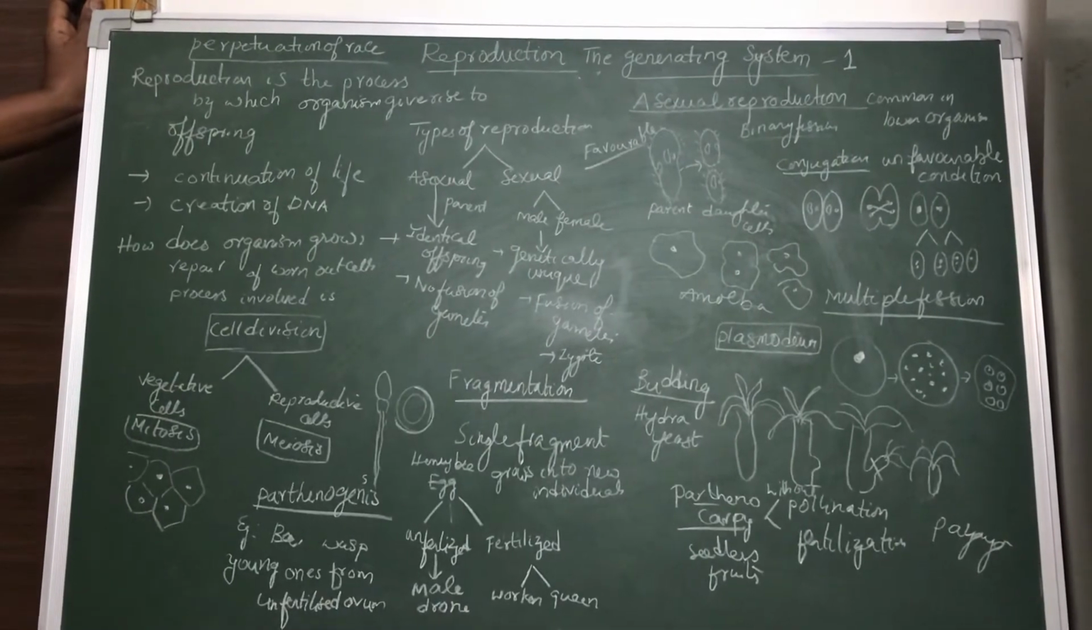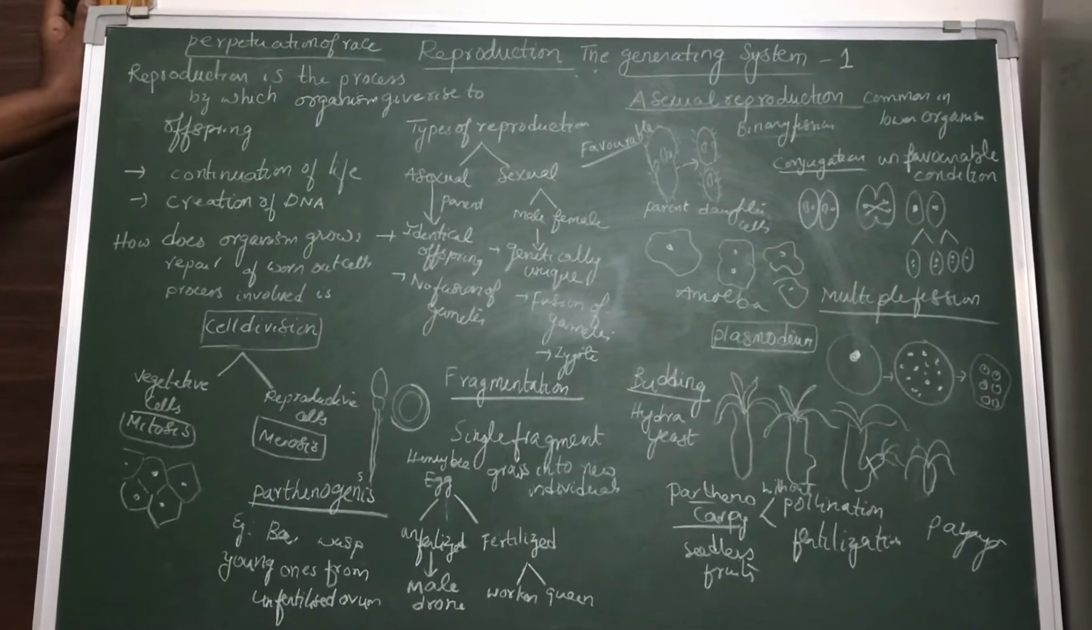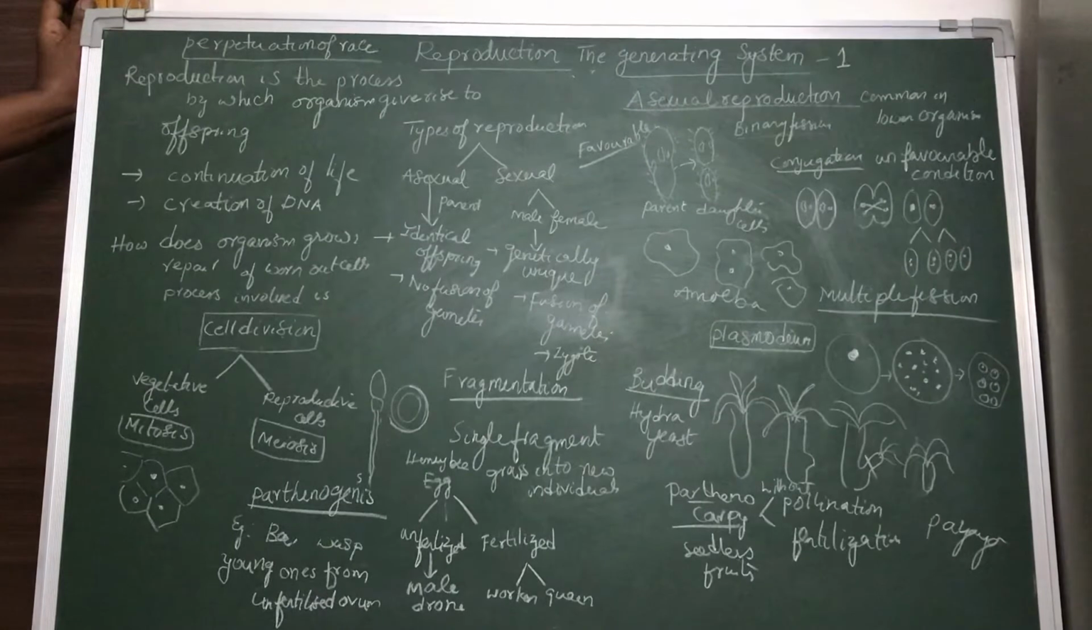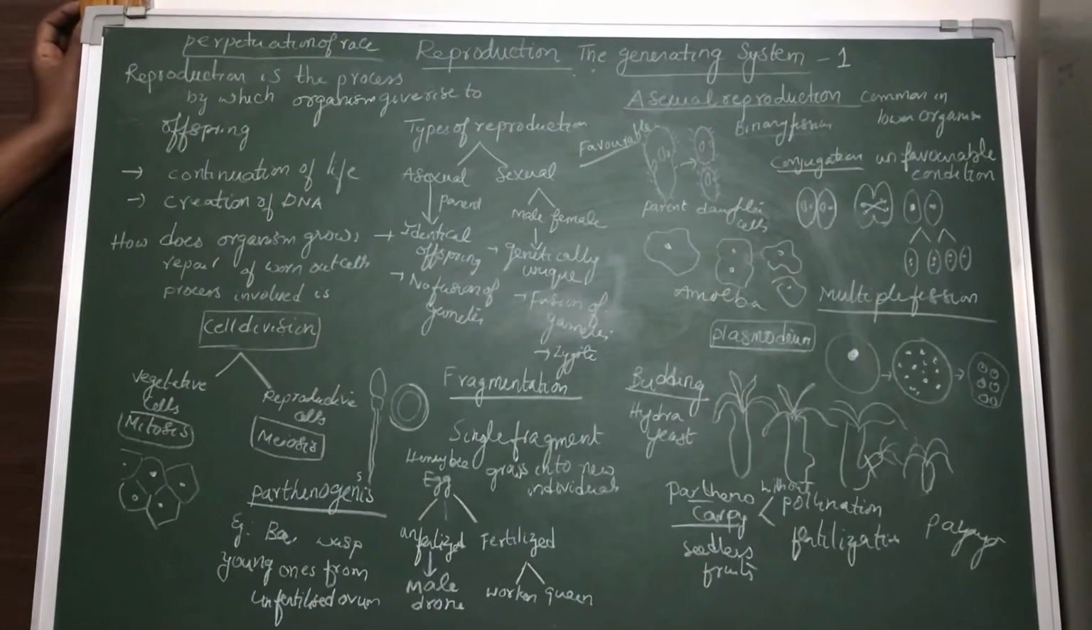That means human beings give birth to human beings, a cat will give birth to a cat, a dog will give birth to its own species. A cat cannot give birth to a dog. That type of life process we call reproduction.